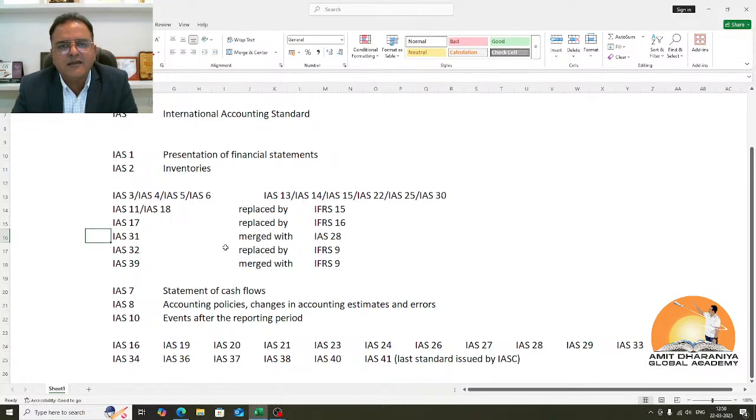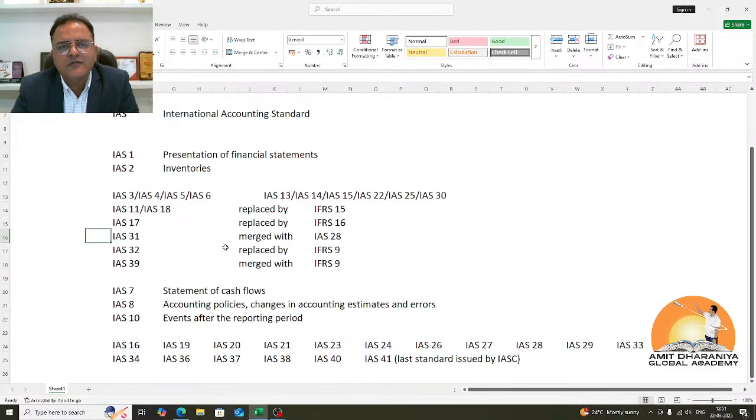Since these are used by some specific industries and only very few people will be using these accounting standards, they are not generally applicable, so we do not study them as part of the curriculum of the Diploma in IFRS or the syllabus of ACCA, FR, Financial Reporting, or SBR, Strategic Business Reporting. These are studied by someone who specializes in these areas or works in that industry. So that's why these standards are relevant and applicable as part of IFRS, but they are not being tested at the global level for any accounting course.